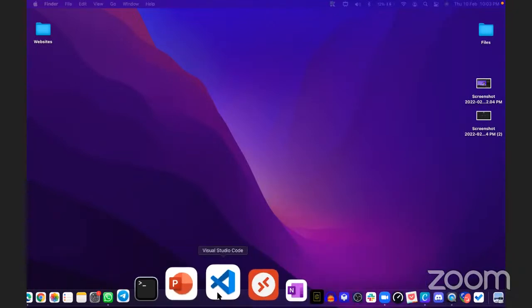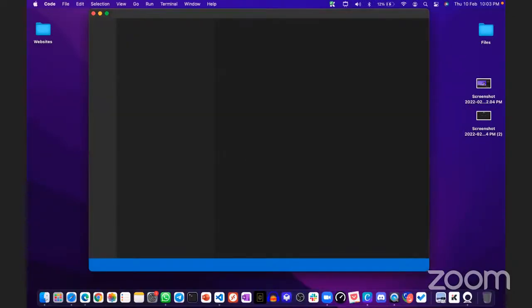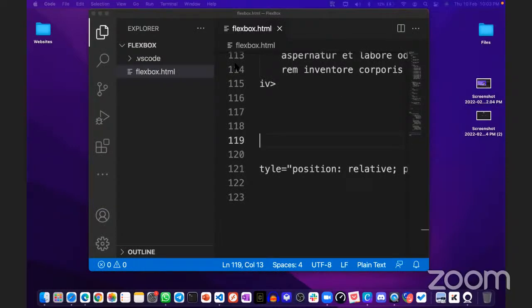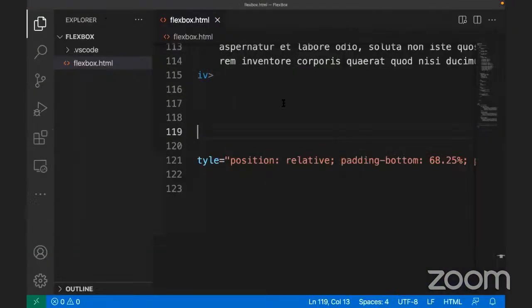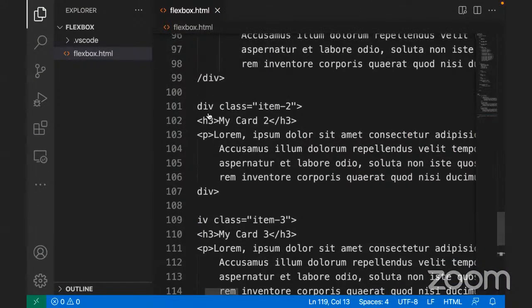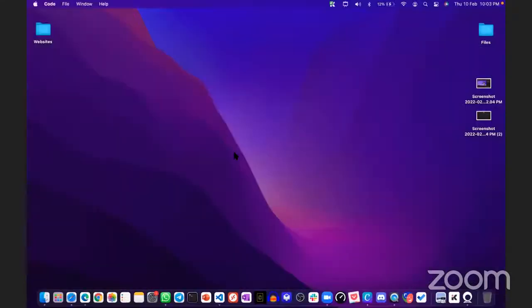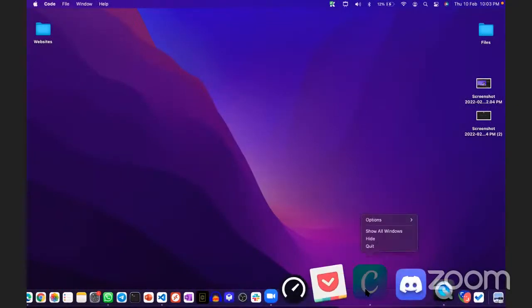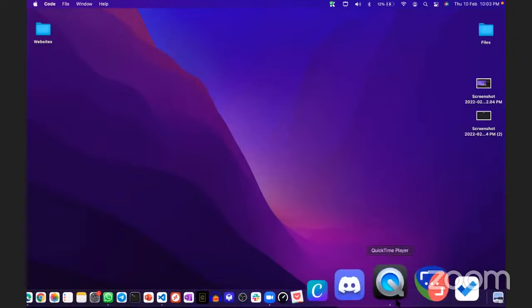Okay. So Visual Studio Code. This is not the one, so let me open it. Let me close the apps that are not needed, or it will be slow on our side.